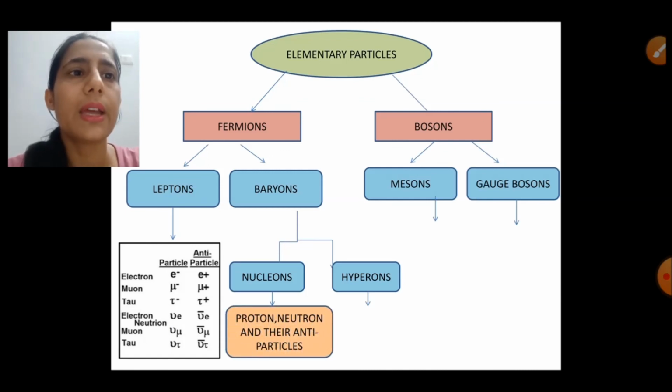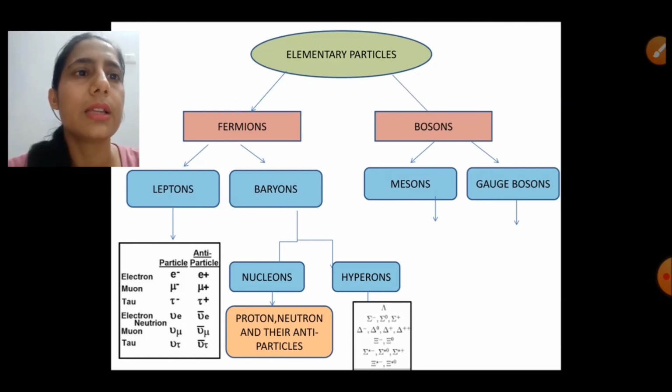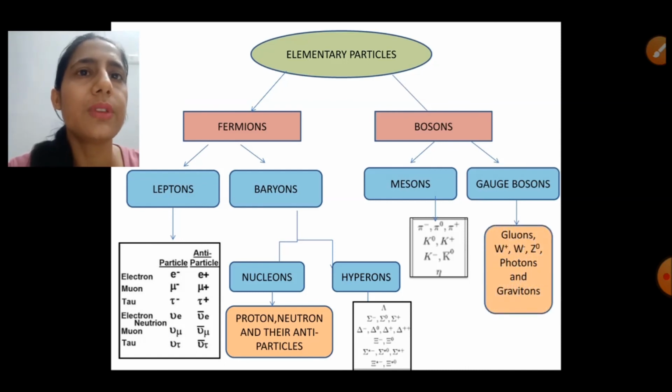In hyperons we have the heavy baryons: sigmas, lambdas, deltas and xi, where xi means cascade particles. Then there are a total of 8 mesons, and in the case of gauge bosons we have the mediators that we already discussed on the previous slide: gluons, which are mediators of strong forces, W plus-minus and Z bosons, then photons and gravitons.